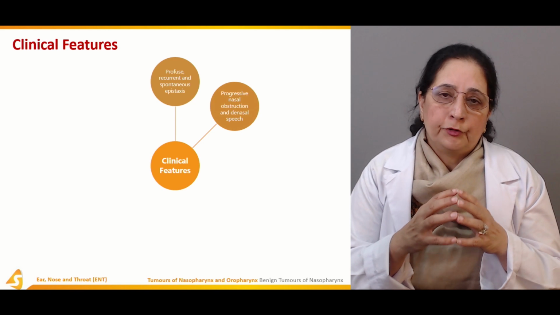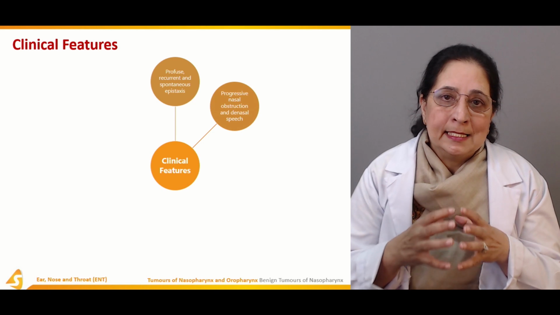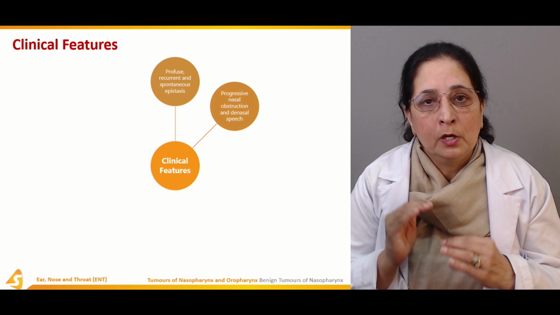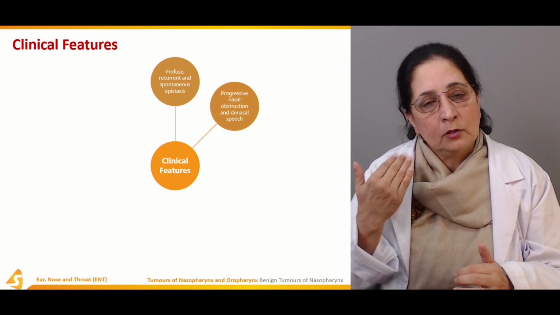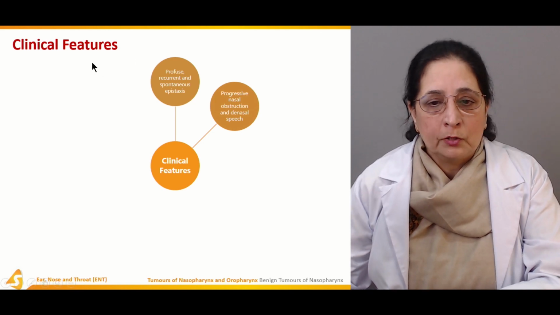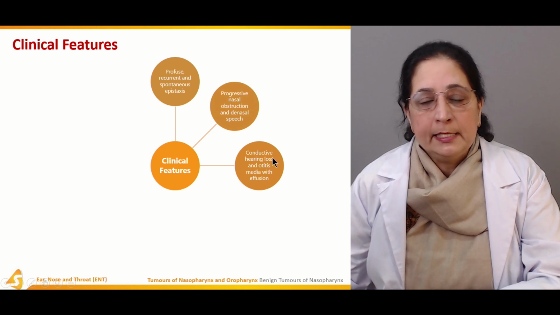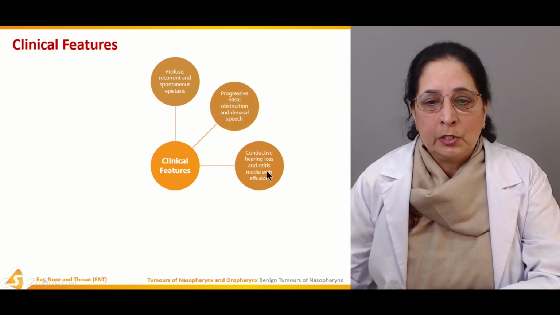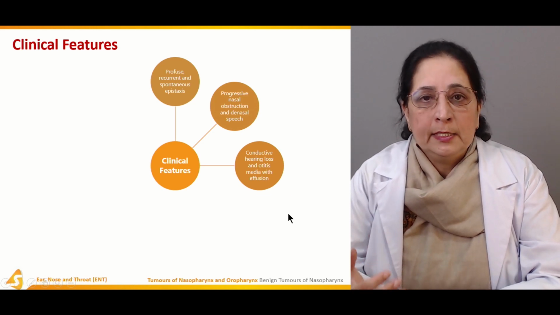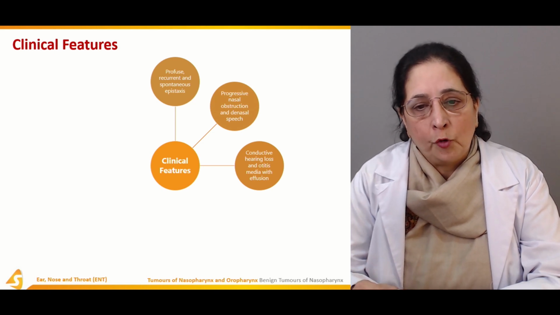Because of that obstruction, the sound produced is known as the denasal type of speech, because of the progression of the tumor into the nasal cavity, and it's causing obstruction to the nasal cavity also. So that's called the denasal speech. Then we have conductive hearing loss and otitis media with effusion. That's also a presentation of the nasopharyngeal fibroma.